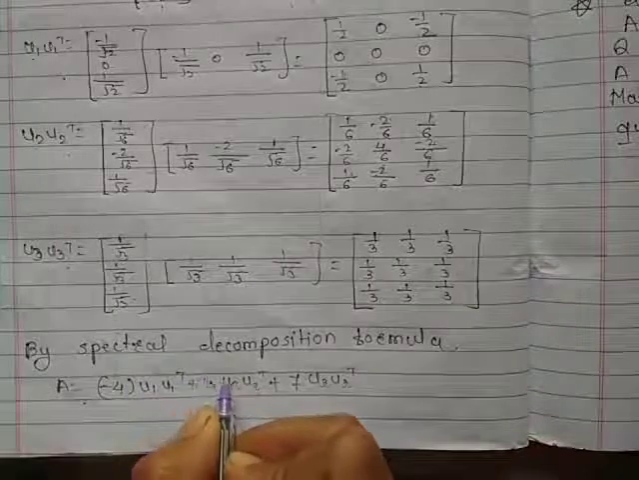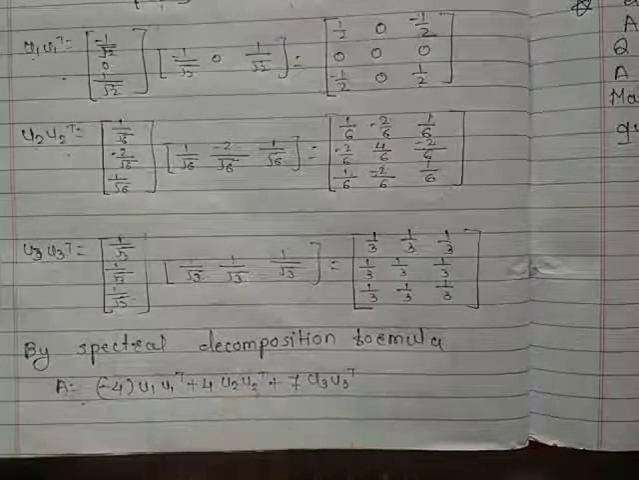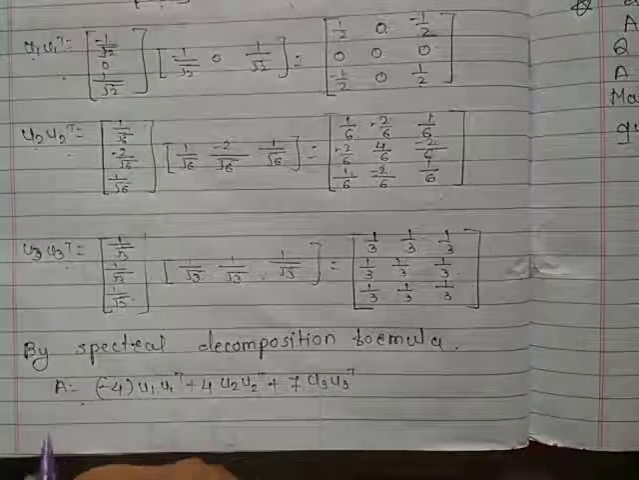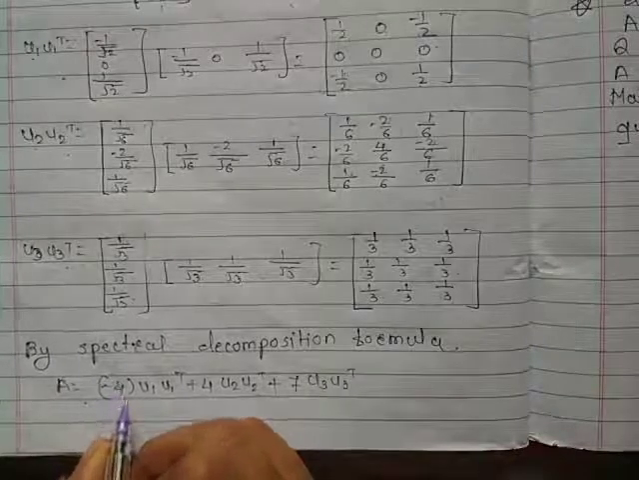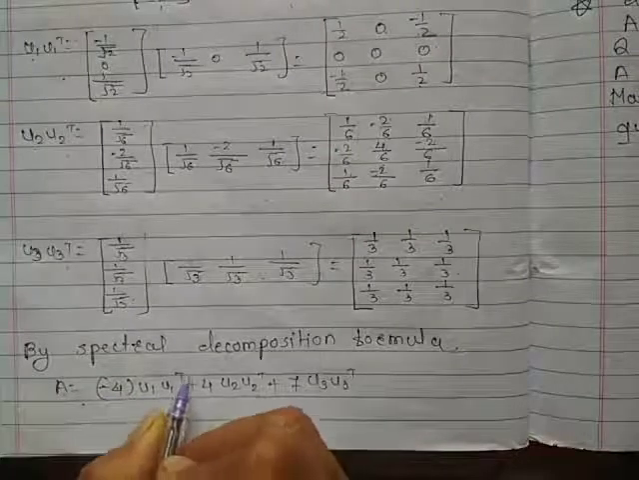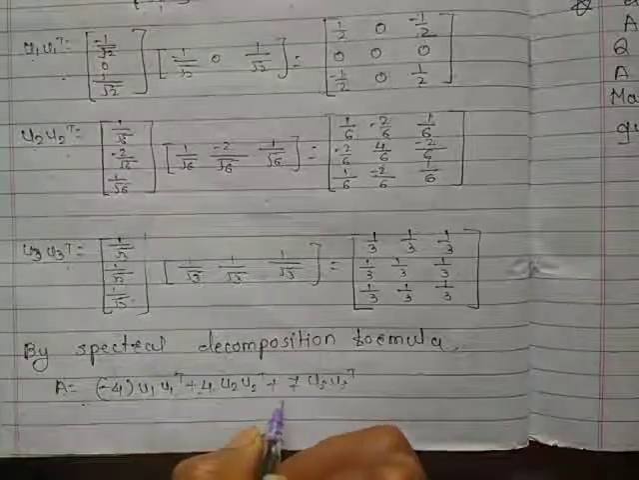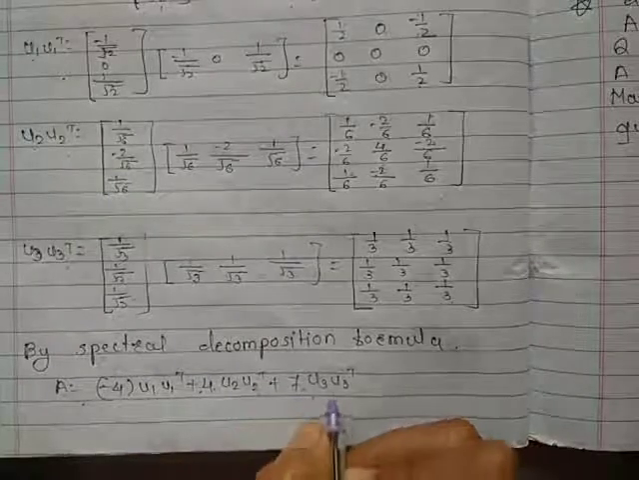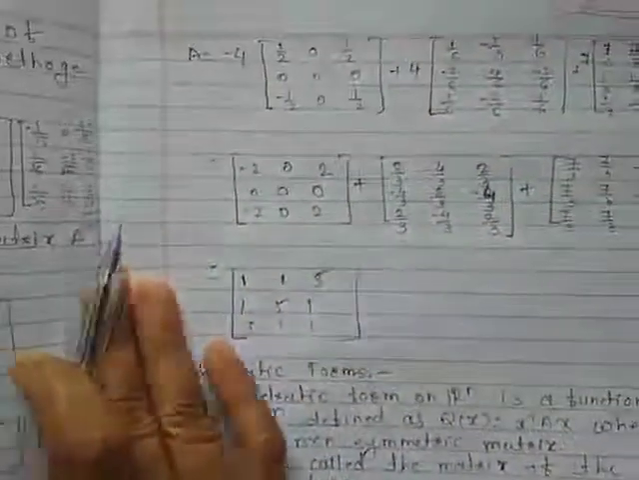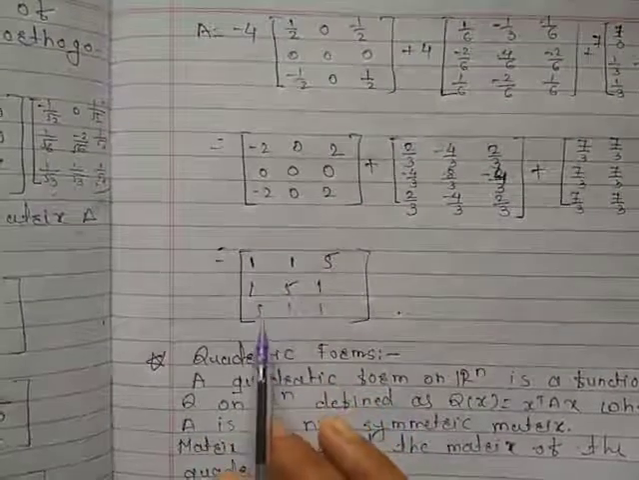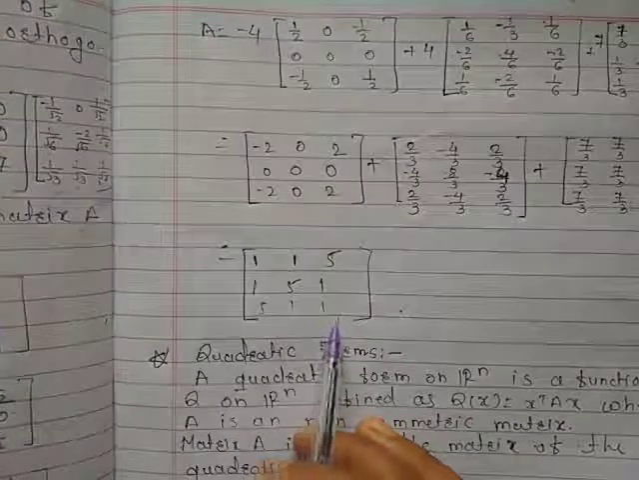Okay. By the spectral decomposition formula, A equals lambda 1 into U1 into U1 transpose plus lambda 2 into U2 into U2 transpose plus lambda 3 into U3 into U3 transpose. Here lambda 1 is minus 4, so minus 4 into U1 U1 transpose, plus lambda 2 is 4, 4 into U2 U2 transpose, plus lambda 3 is 7, 7 into U3 U3 transpose. Okay, put all these values and we will get A equals matrix [1 1 5; 1 5 1; 5 1 1].